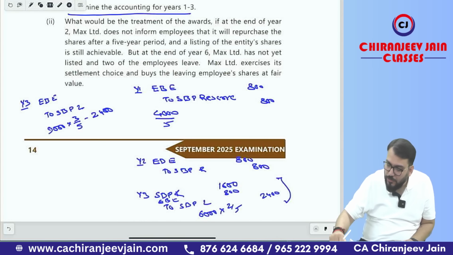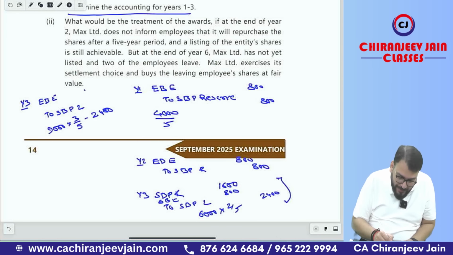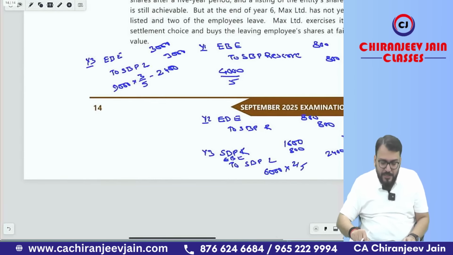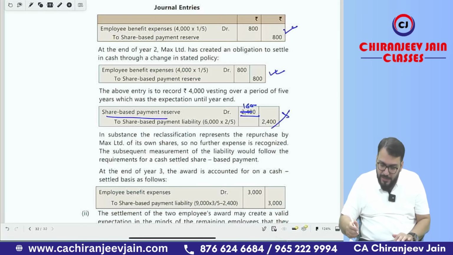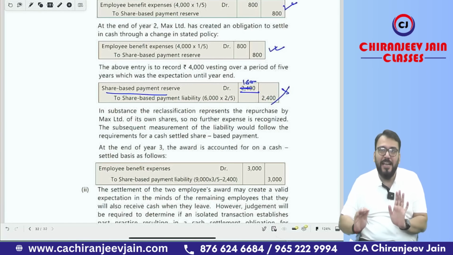So 9,000 into 3 divided by 5 minus 2,400 means 3,000. We'll do this journal entry with 3,000. I think the same journal entry is given in the solution also. You can see it is 3,000. The first point has been done.